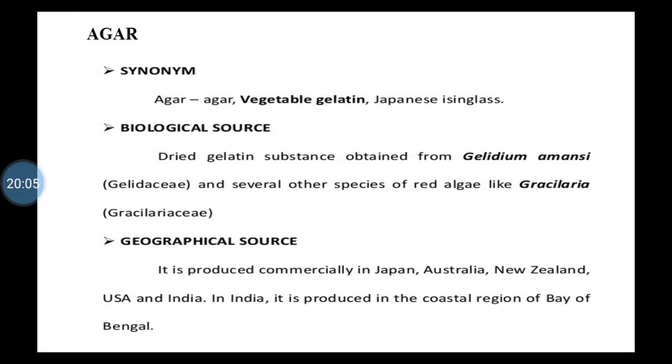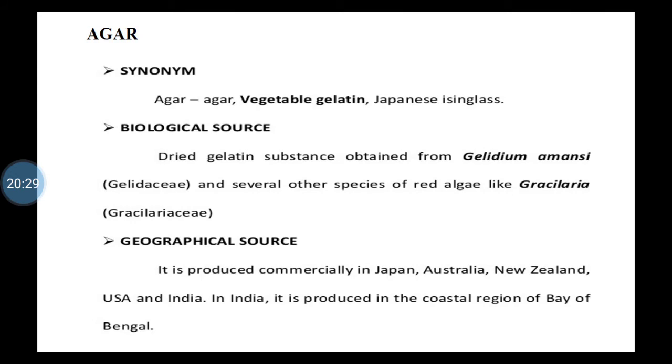Then the next drug is agar. Now this is also a carbohydrate containing drug, isn't it? It is a polysaccharide containing drug, but in biological source if you see, it is a dried gelatinous substance.